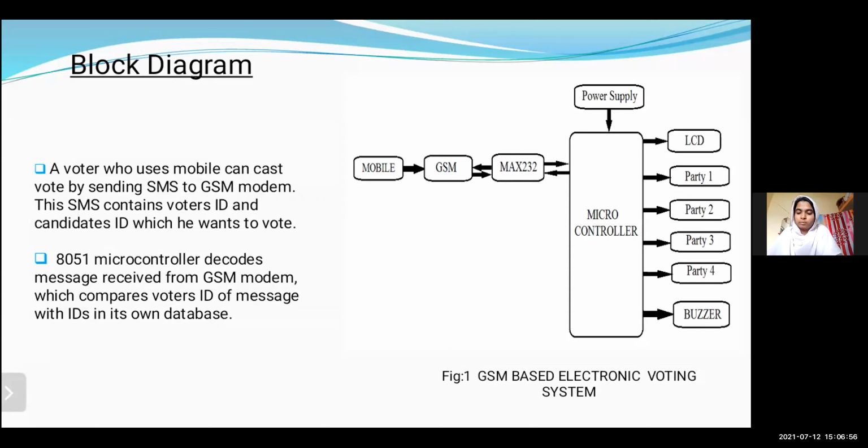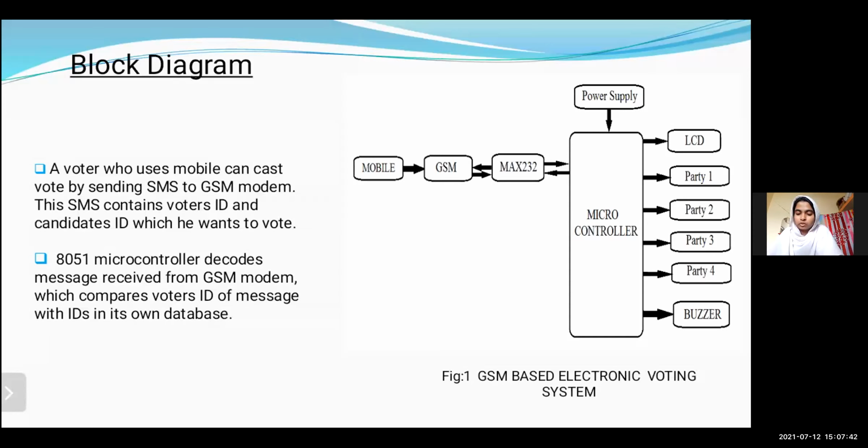GSM module. A GSM module is a modulator and demodulator in which a SIM card is accepted. It is used when communication between a computer and a GSM system is required. It consists of a GSM modem and can interface through RS-232. It communicates over the mobile network and is also used to send and receive messages. MAX 232 IC is a dual receiver or driver having a capacitive voltage generator. Each receiver converts RS-232 input to 5 volt transistor logic or CMOS logic.